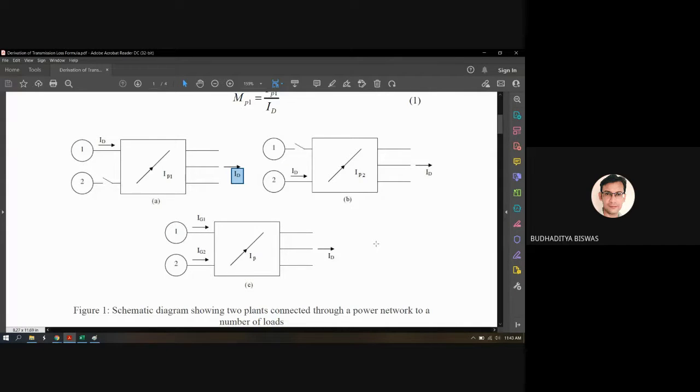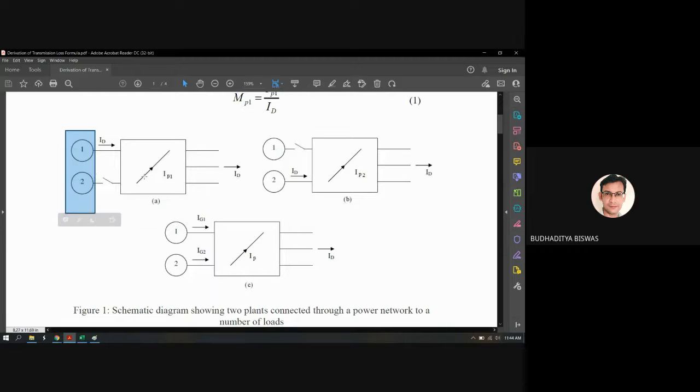If you do not switch on any loads in your home, the 220 or 230 volt is still present in your home. But once you switch on some load, some current is injected from the power plant, or rather from the distribution system, the roadside pole, to your home. So current is the main controlling factor, and this current is called the demand current or the load demand. ID means the load demand current. Second, here the load demand is supplied by two power plants, power plant 1 and power plant 2.